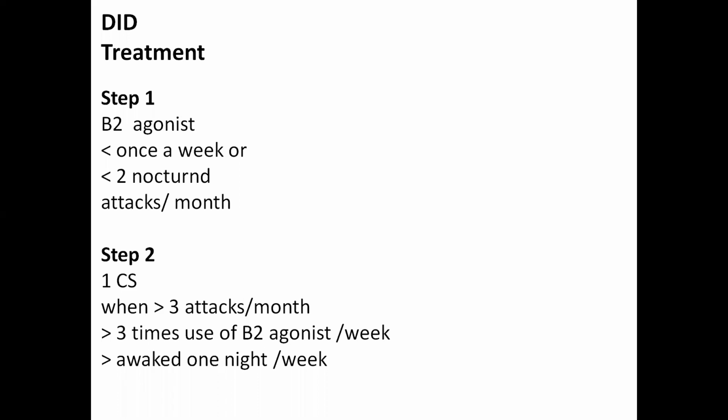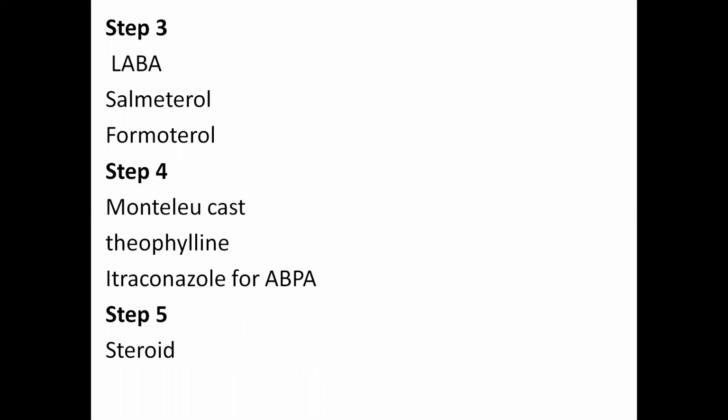ICS means inhaled corticosteroid. There are many preparations in the market, for example beclomethasone, budesonide, fluticasone. In the third step, if the patient is not responding, then we add a long-acting beta agonist. Salmeterol and formoterol are available.